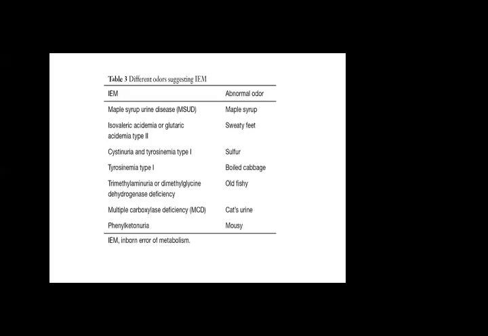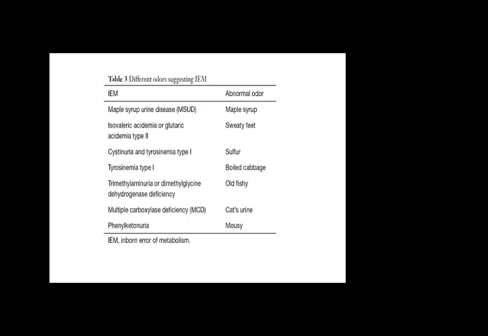So some of the disorders have their typical smells, like maple syrup urine disease. Maple syrup is a very famous syrup of Canada. In Canada, on their aeroplanes and their flags, they have a maple leaf. This is their international leaf. When you go to Canada, you will see the maple leaf on their aeroplanes, on their T-shirts, on their flag. So maple syrup has a characteristic smell.